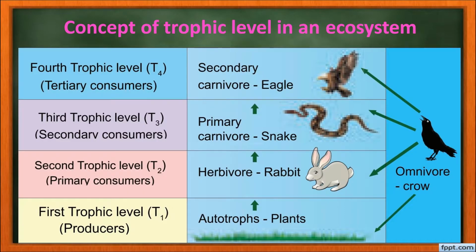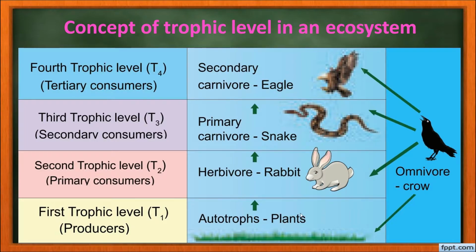Now let us learn the concept of trophic level in an ecosystem. The Greek word trophic means food or feeding. The trophic level refers to the position of an organism in the food chain. For example, in this food chain, plants are at the primary level, they are the autotrophs. They produce their own food, and these plants are eaten by the rabbit. The rabbit will be eaten by the snake, and the snake will be eaten by the eagle. So this is the food chain.